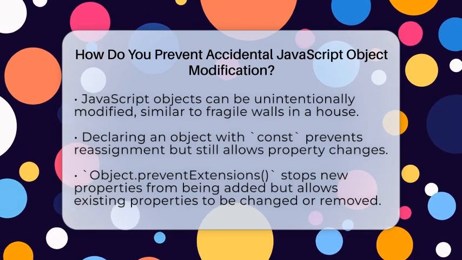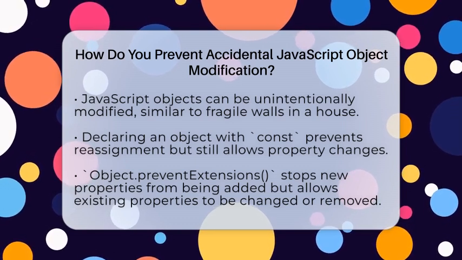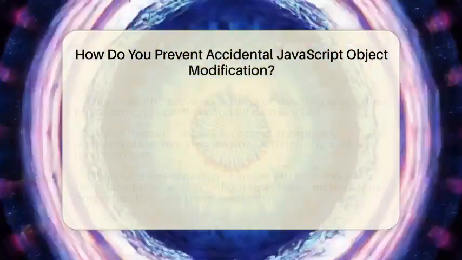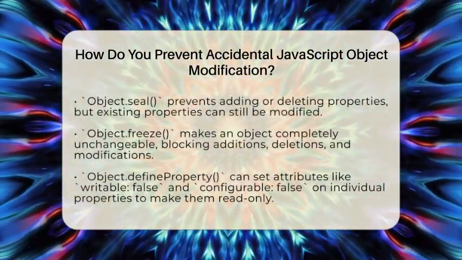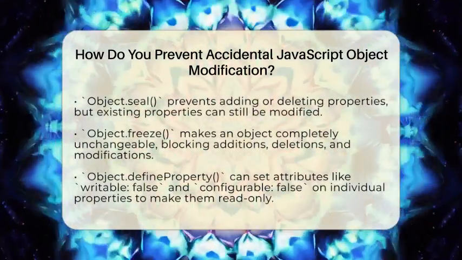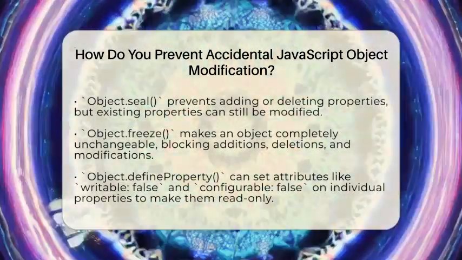Next, there is a method called Object.preventExtensions. This stops new properties from being added to your object. It's like sealing the walls of your house so no new rooms can be built. However, existing properties can still be changed or removed, so it's not a complete lock.